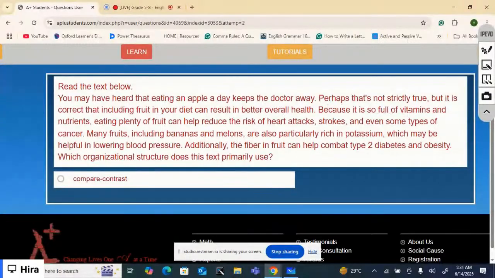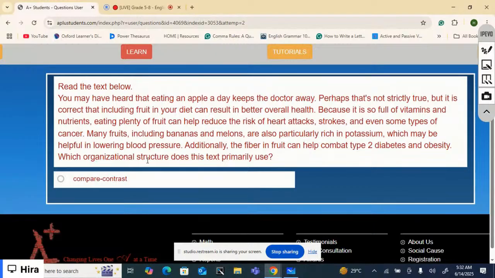Because it is so full of vitamins and nutrients, eating plenty of fruit can help reduce the risk of heart attacks, strokes, and even some types of cancer. Many fruits, including bananas and melons, are also particularly rich in potassium, which may be helpful in lowering blood pressure. Additionally, the fiber in fruit can help combat type 2 diabetes and obesity.